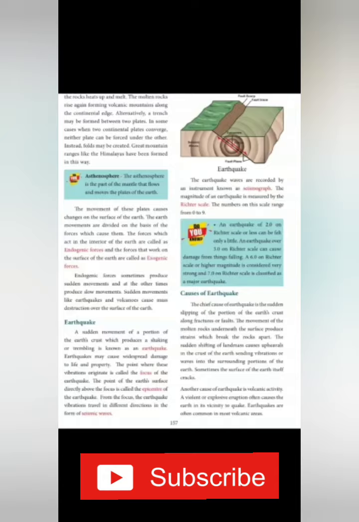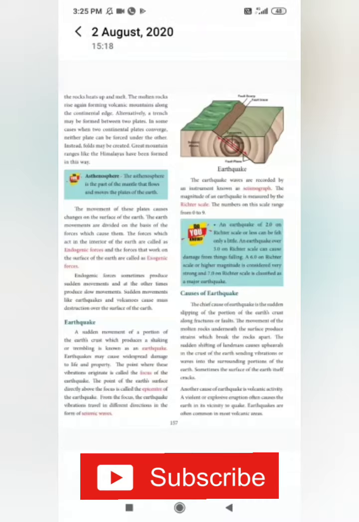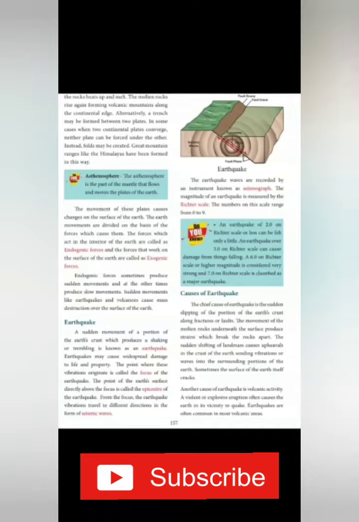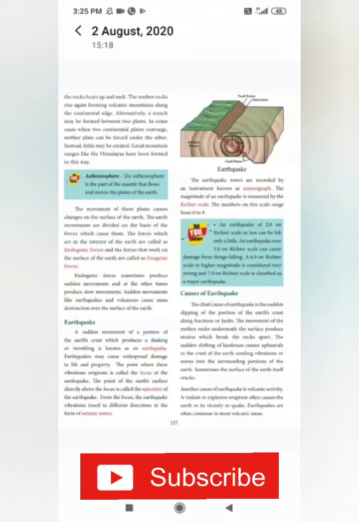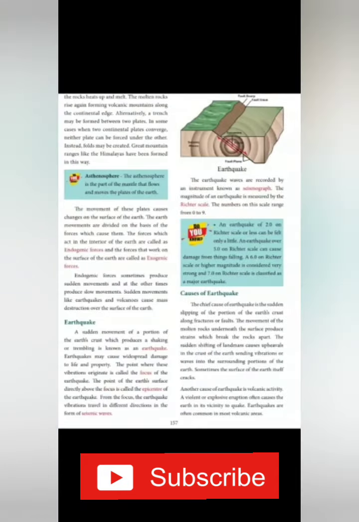Are you clear, children? Very good. So here we complete the topic, the movement of the earth. In this chapter we learned about the tectonic movement of the plates. Are you clear, children? Very good.